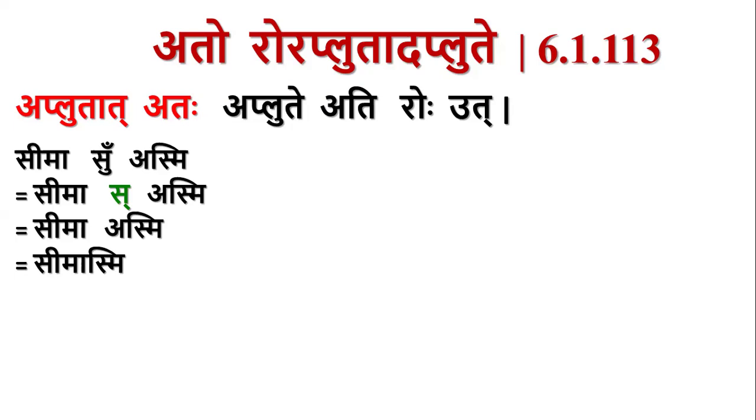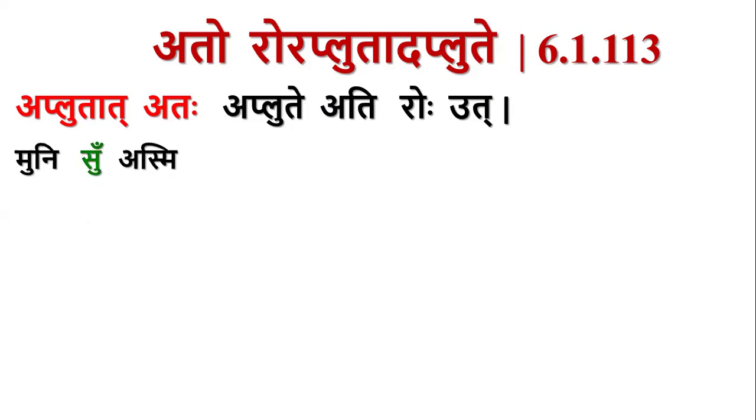But we should give an example where that ru is present, but since there is no rasvakara, we are not going to apply this sutra. Consider the example muni su asmi. This muni plus su is the pratama ekavachana.